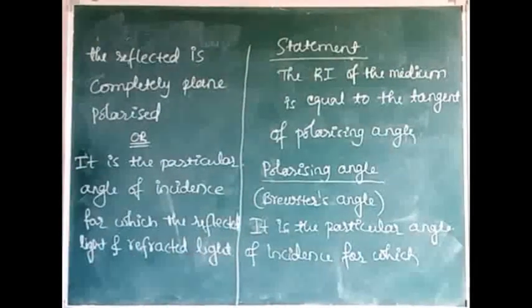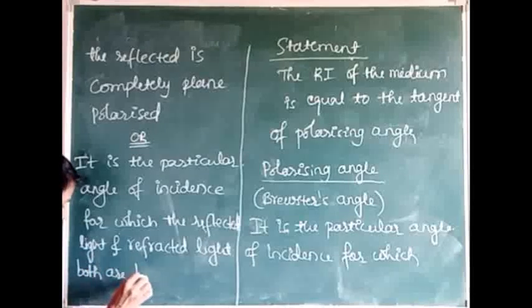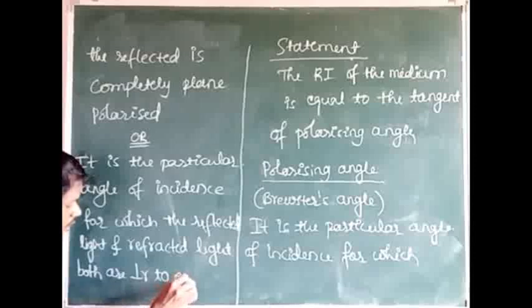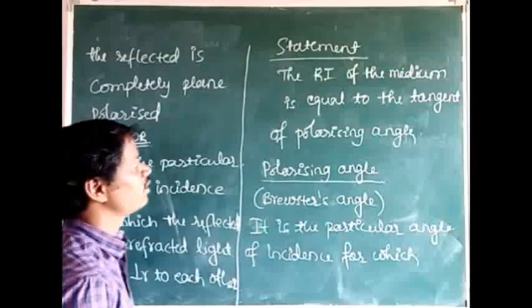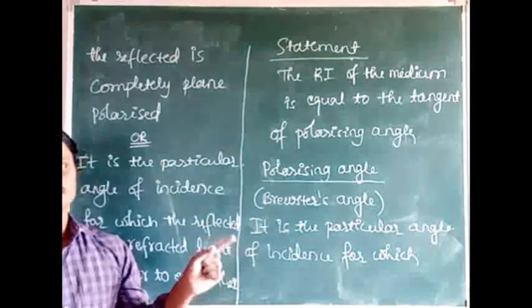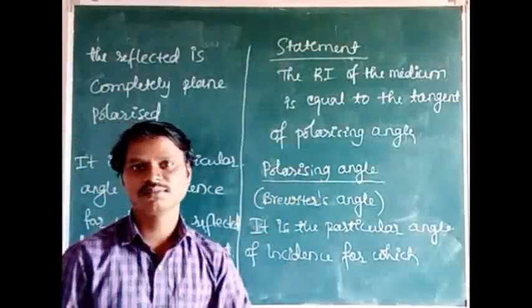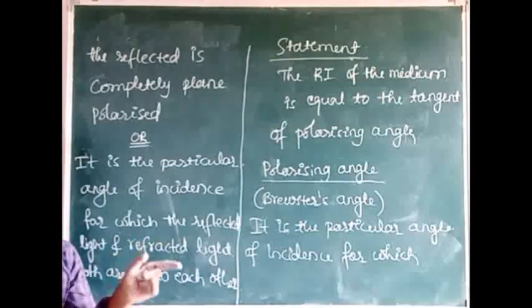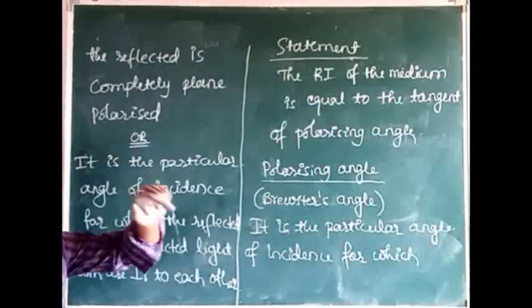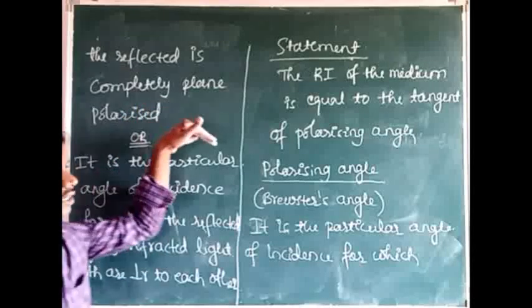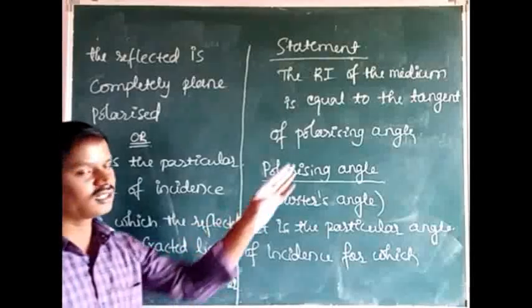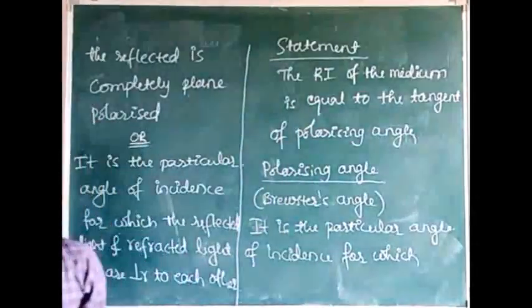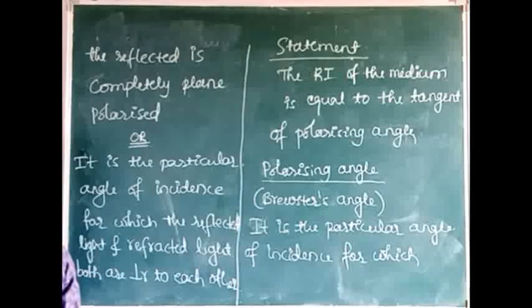So the polarizing angle depends on the refractive index of the medium. If we know the refractive index of the medium, we can find the angle of incidence. With that angle, if we send unpolarized or ordinary light, the reflected light is completely plane polarized. So this is about Brewster's law.